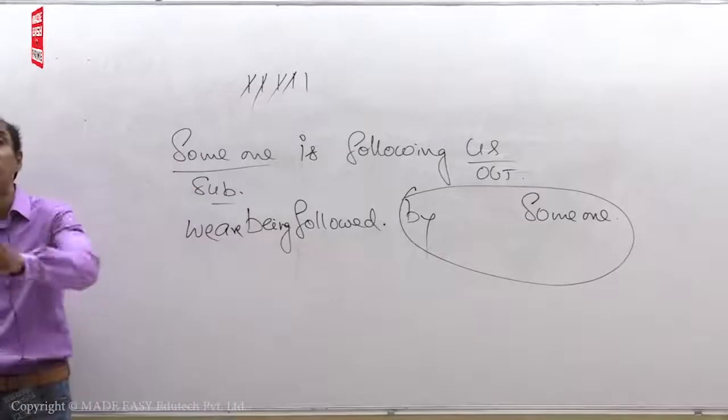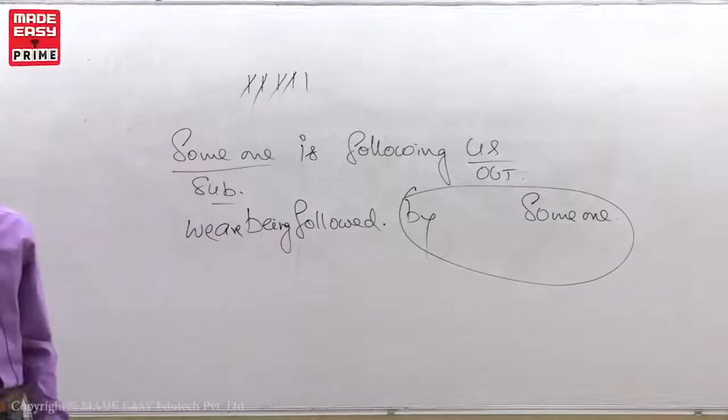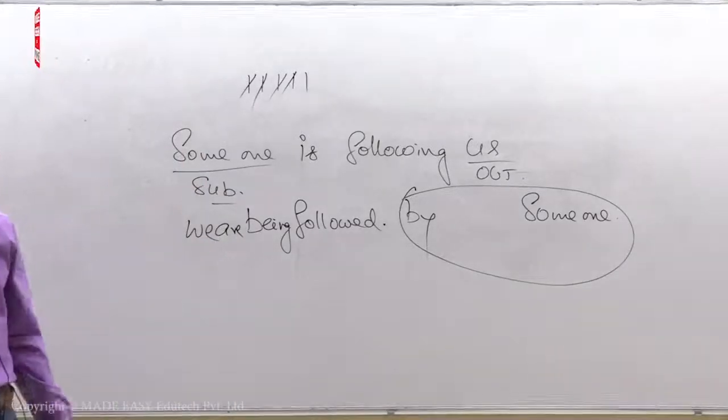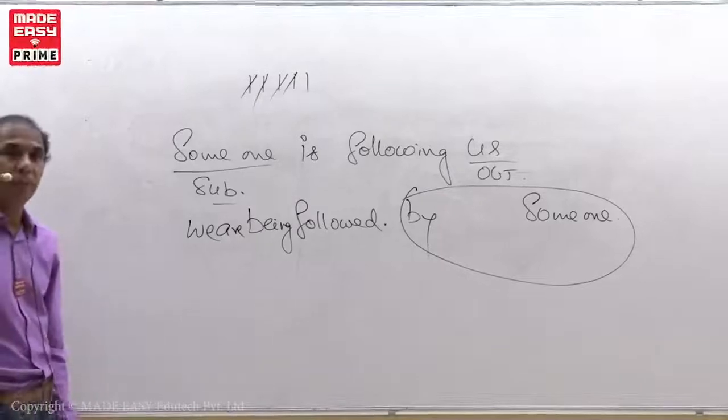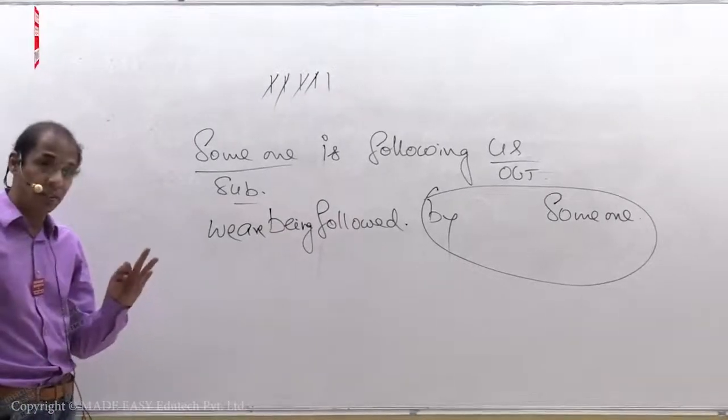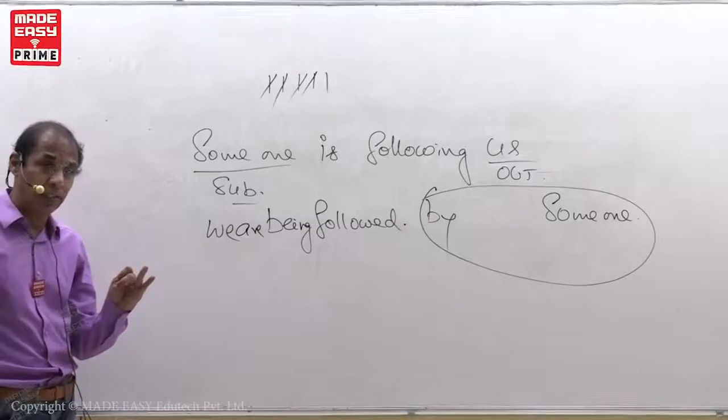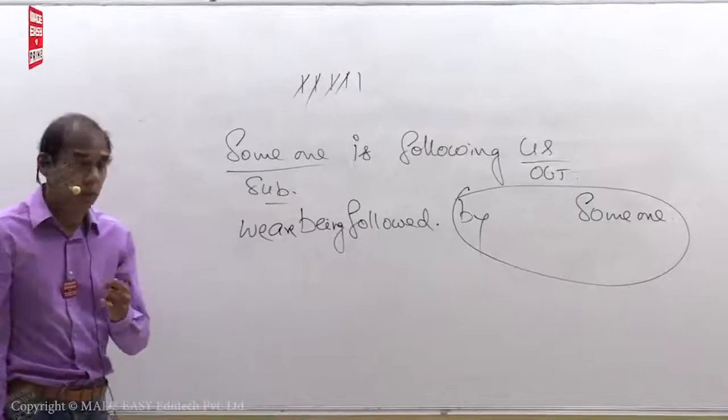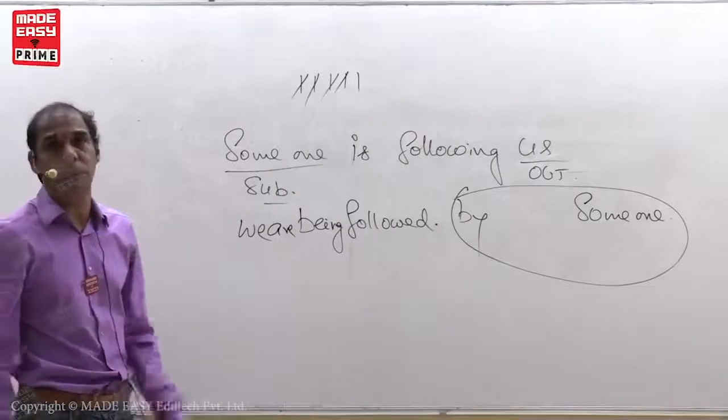We are being followed by someone is wrong. I told you not to repeat the word someone in passive voice. That's it. I gave you some words list: judge, someone, police, doctor. Do you remember? Don't repeat all these words in passive voice. That's all.